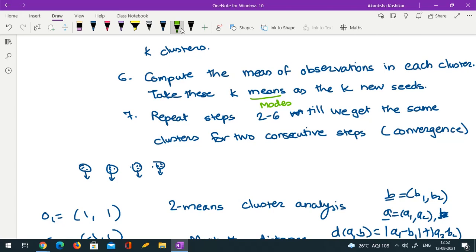So instead, if we go for modes, we'll have a center where there are the highest number of observations, and it won't depend on whether the outlier lies far away. You're right, it won't affect the mode of that particular cluster.